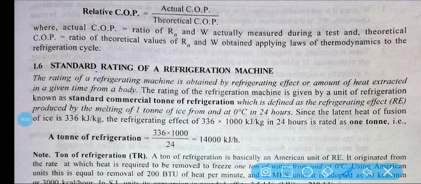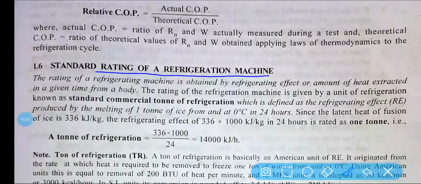Now, standard rating of a refrigeration system. Based on this we can standardize, or say the rating of how much refrigeration capacity a system has.